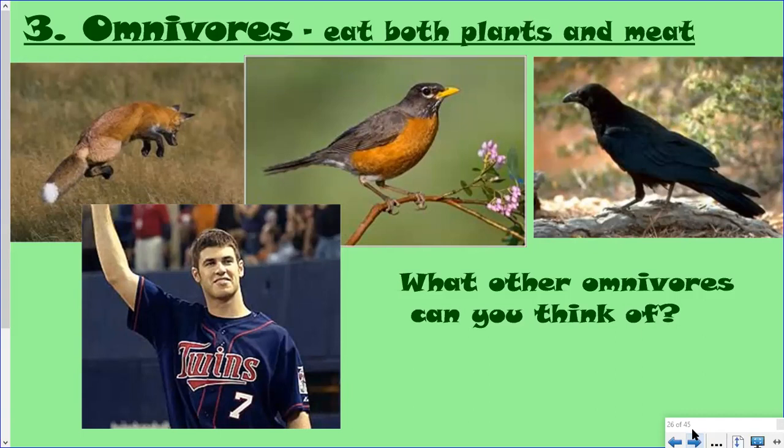And a crow will eat almost anything. It will get into a garbage dumpster. It will eat roadkill. It will eat berries and corn. So it's an omnivore. And down there, if you're a Twins fan, you may recognize Joe Mauer. Joe Mauer used to play for the Twins, and he's an omnivore. So just like myself, you may eat a cheeseburger or a taco once in a while, but you'll also have an apple or a salad. Those are all examples of omnivores. They eat both plants and meats.